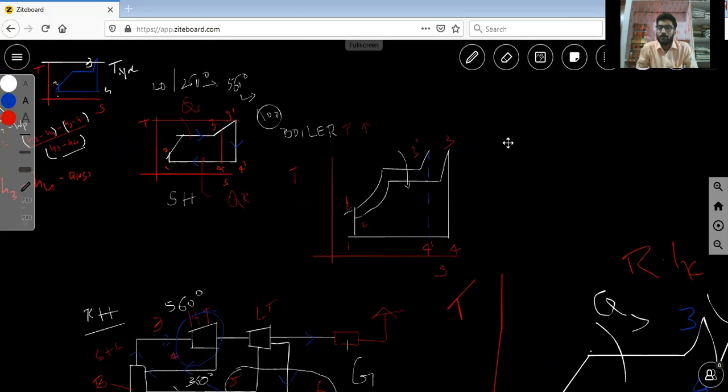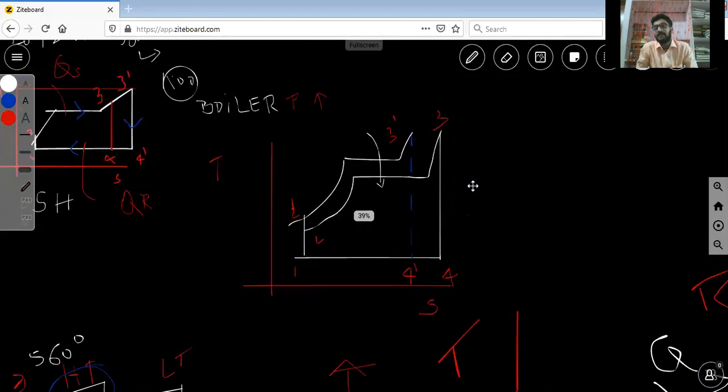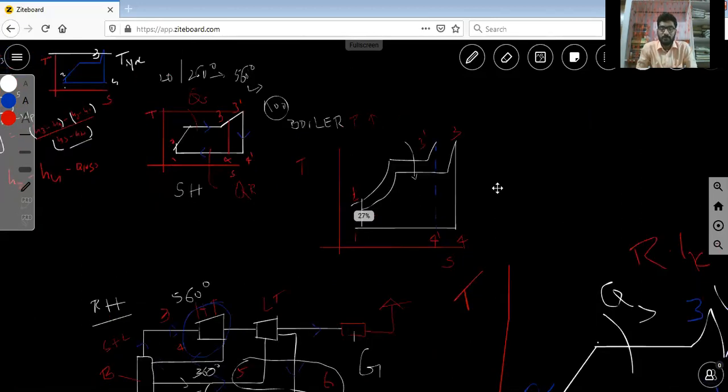How will the thermodynamic curves change? Here the area of the PV diagram increases, work output is increased, and performance increases. Here you reduce the exit, that means condensation, that means you reduce the heat rejection at condensation. So this is my conclusion about this.